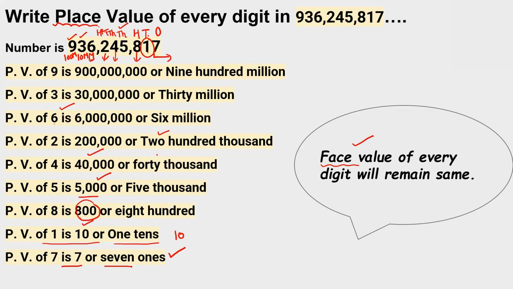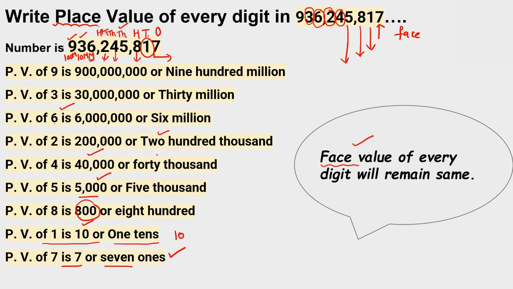Face value of 7 is 7. Face value of 1 is 1. Face value of 8 is 8. Face value of 5 is 5. Face value of 4 is 4. Face value of 2 is 2. Face value of 6 is 6.